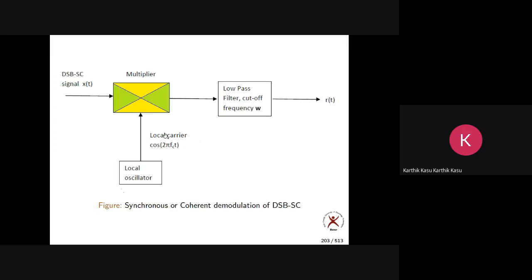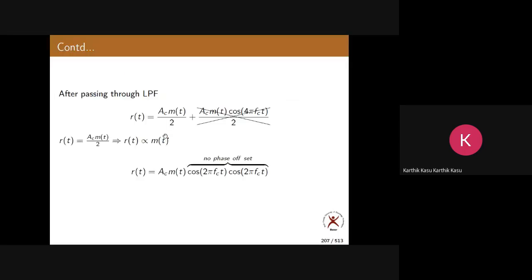They are exactly the same. Please remember, both carriers need to be the same. That's why it is called synchronous or coherent demodulation. Synchronous means the carrier at the transmitter or modulator and the carrier at the receiver or demodulator have the same phase and same frequency.